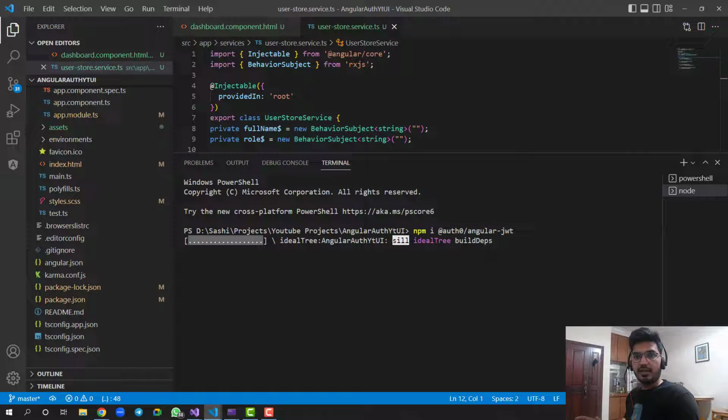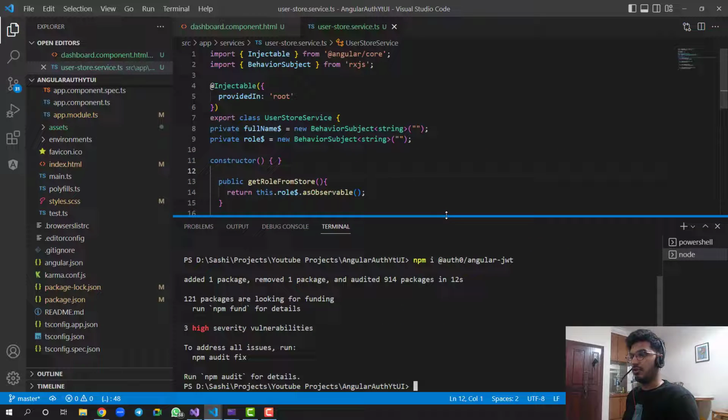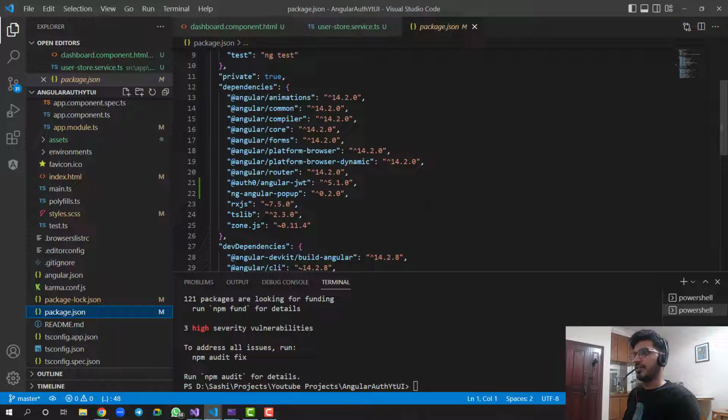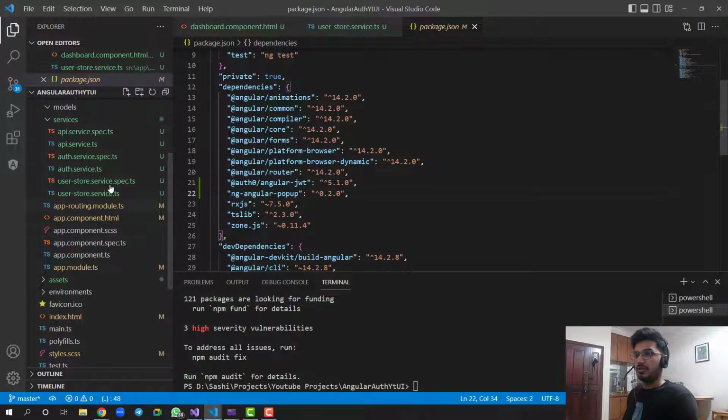And why I'm installing it, I have told you that we need to decrypt the token. So this will help us to decrypt it. Okay, all right, let it get installed. Yeah, this is installed successfully. We can confirm it by checking here. Can you see in the package.json we have this reference which is installed, the version.